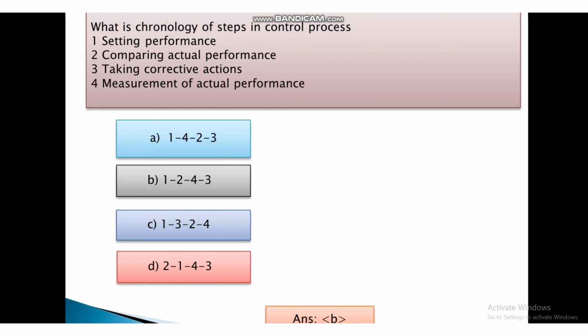Next question is what is chronology of steps in control process? Setting performance, comparing actual performance, taking corrective actions, measurement of actual performance. Options are first 1423, second 1243, third 1324 and fourth 2143 and the answer is B, that is 1243.